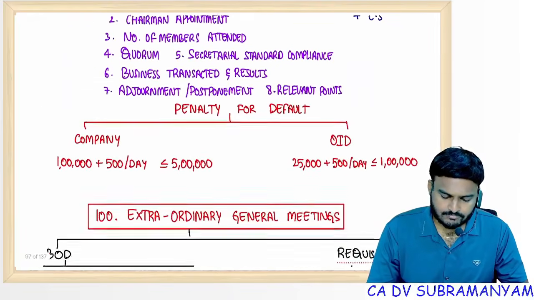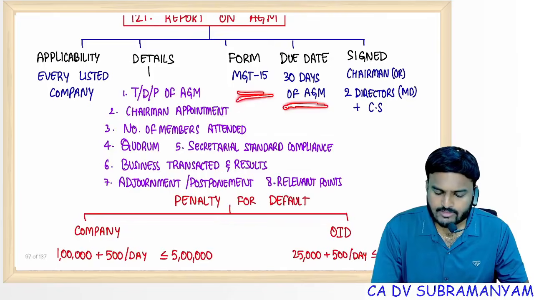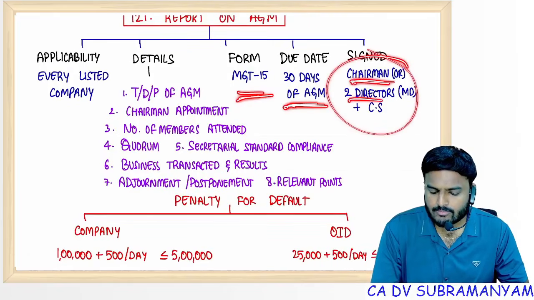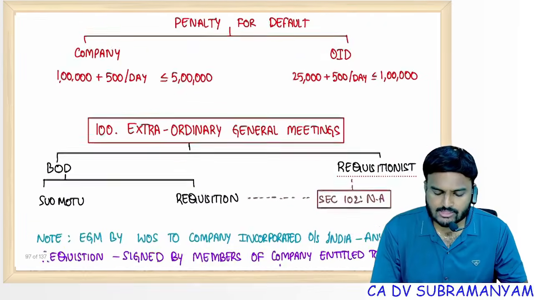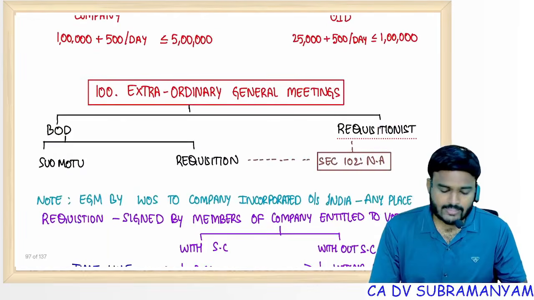Report on AGM. MGT 15, within 30 days of AGM, signed by the chairman. If no chairman, 2 directors, 1 should be MD. If CS is there, CS shall also sign it.